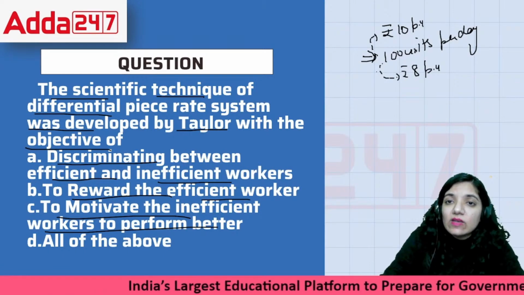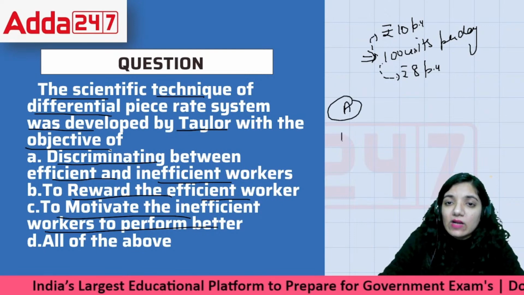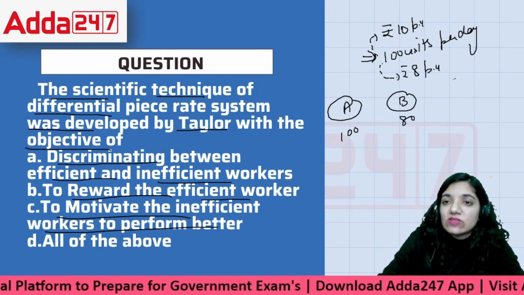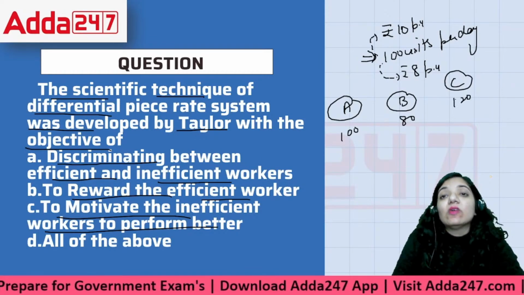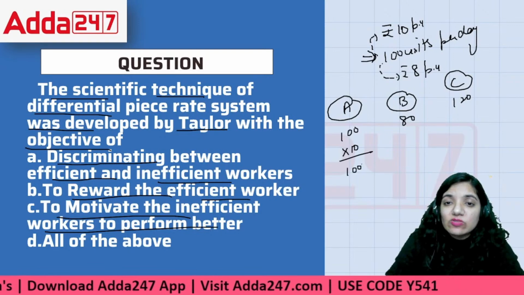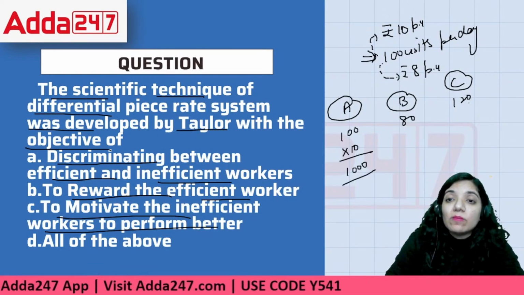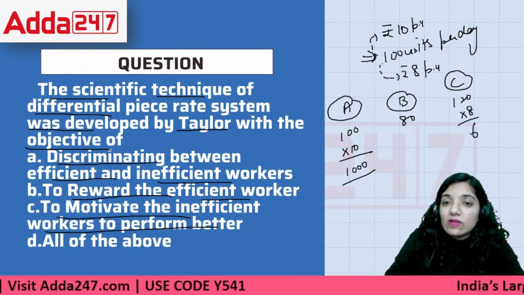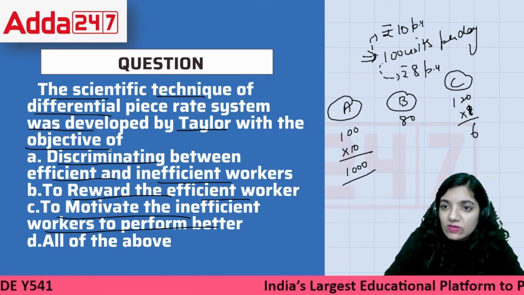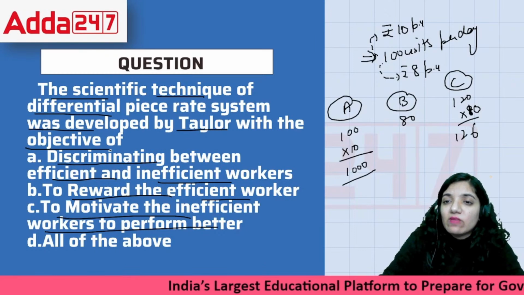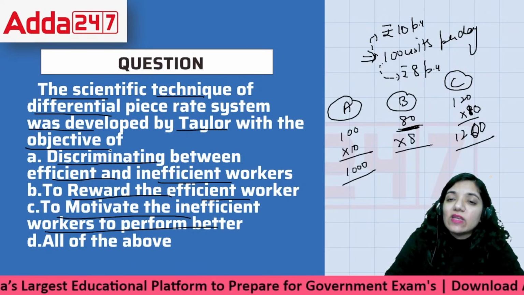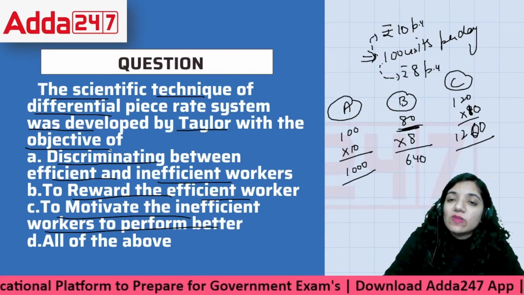What happens is, if A made 100 units, B made 80 units, C made 120 units, what is the amount that they got? The one who made 100 units multiplied by 10 made 1000 rupees that day. The one who made 120 units, 120 into 10, made 1200 rupees that day. Then the last one, who made 80 units multiplied by 8, got 640 rupees. Can you feel the difference?